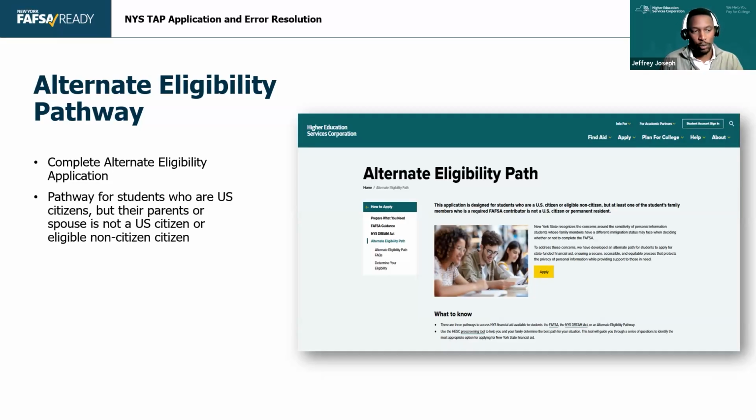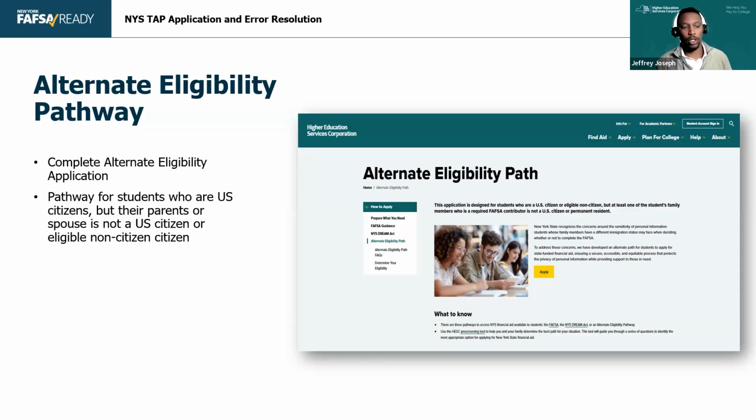They'll have to fill out their own eligibility application through our DREAM Act portal, and then they'll be able to apply for TAP and other scholarships and grants that we have. But once again, this is an eligibility application, not a financial aid application. We have a whole training on this where we talk about how students can register for these programs and then how they can fill out the TAP application. That's going to be on Monday, the 29th. So feel free to look for that training and register if you have students that are part of that population.